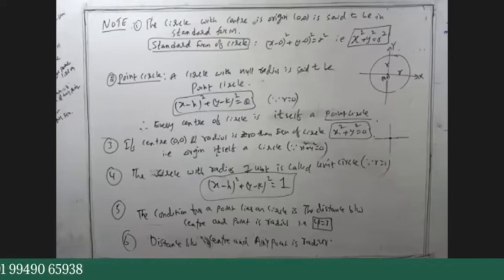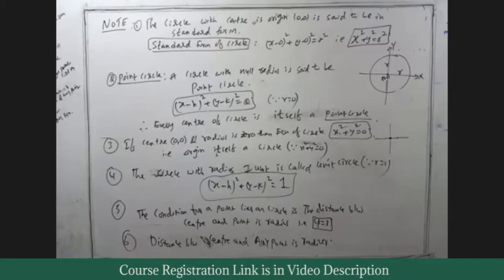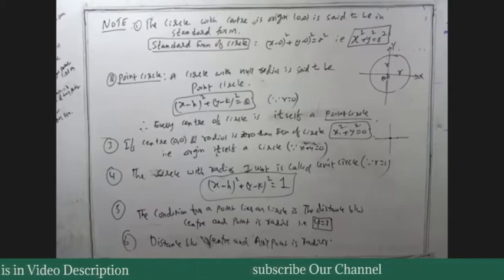Now, the condition for a point lies on a circle. Next one, condition for a point lies on a circle, I have given, fifth point. And if a circle passing through a point.